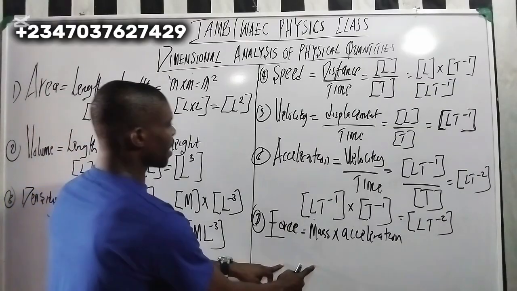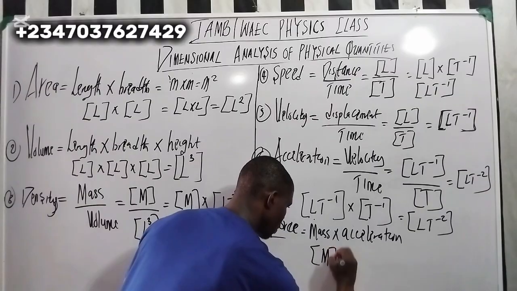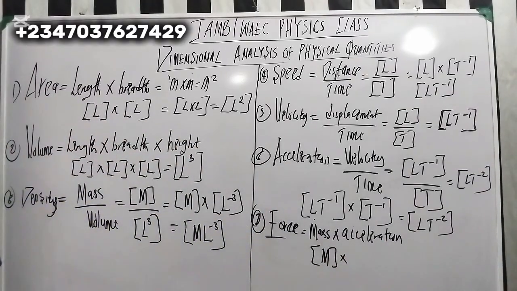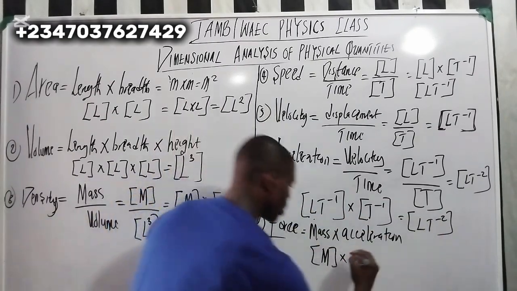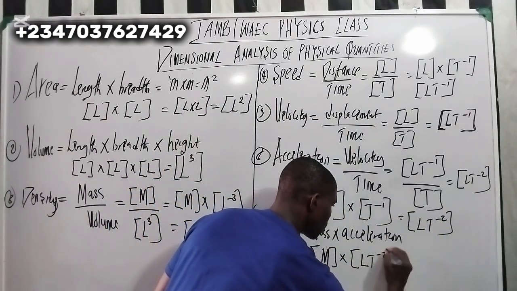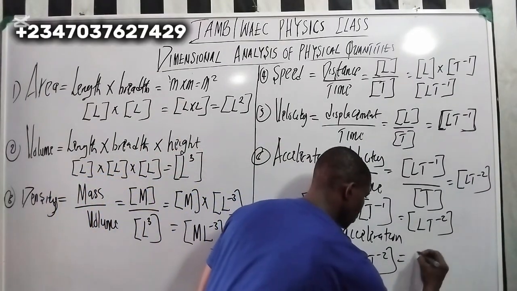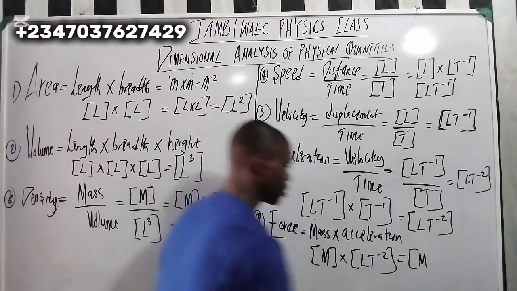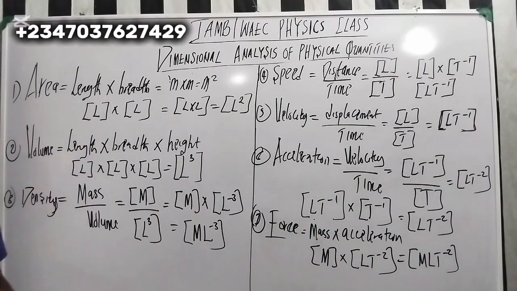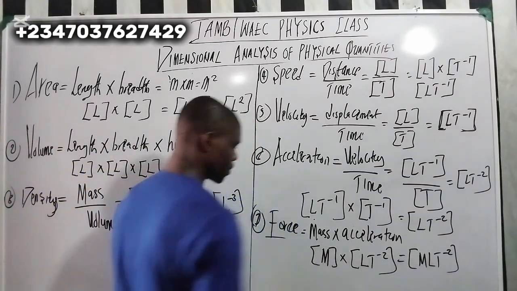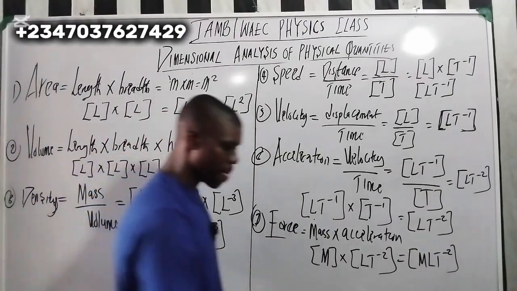Now, what is my mass? What is my dimension of mass? It is M, right? Now, what is my dimension for acceleration? Acceleration is this, L T to the power minus 2. Right? So when you combine them together here, it's going to be M L T to the power minus 2. That is it. As easy as that. So we have done from 1 to 7. We still have more.